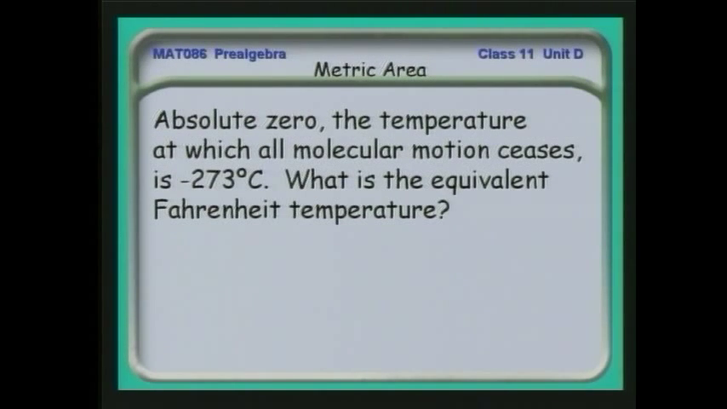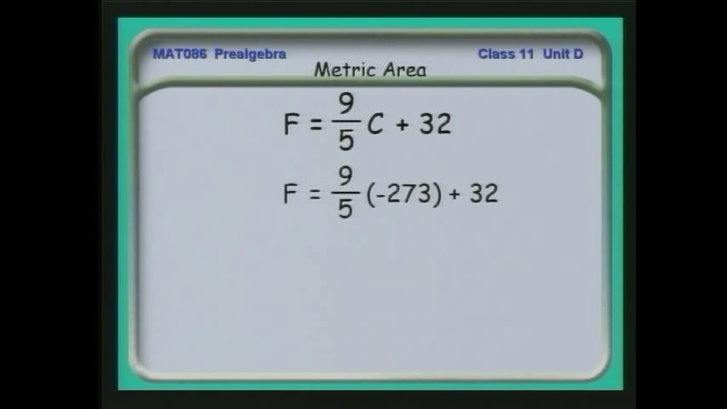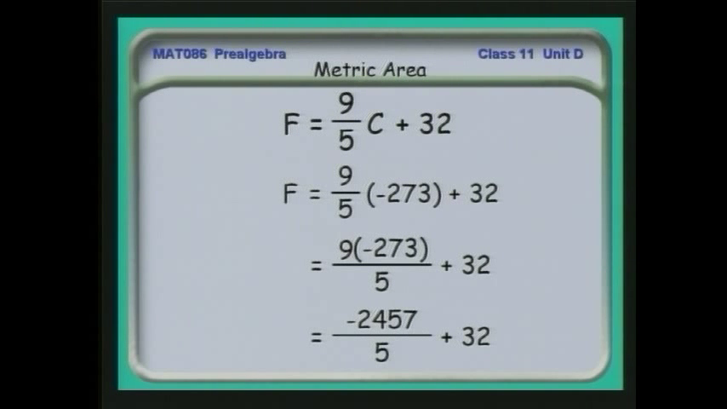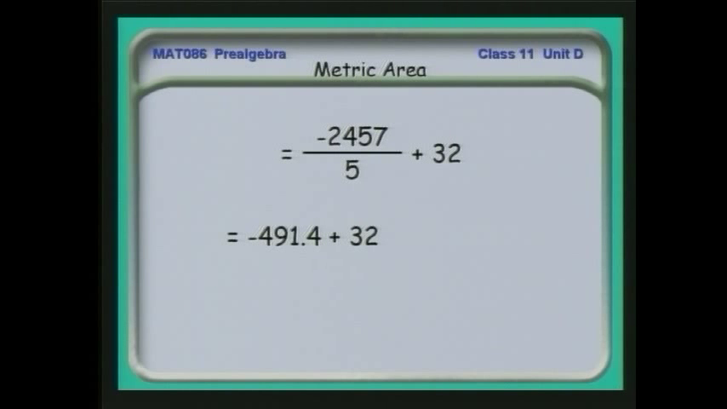Here's another interesting little tidbit. Absolute zero, the temperature at which all molecular motion ceases, is minus 273 degrees centigrade. What's the equivalent in the Fahrenheit temperature? Here's the conversion formula we use. We plug in minus 273 for the temperature, and when we work this out, again little by little, we find that the equivalent temperature in the Fahrenheit scale for absolute zero is minus 459.4 Fahrenheit. That's pretty cold. That's as cold as it gets.